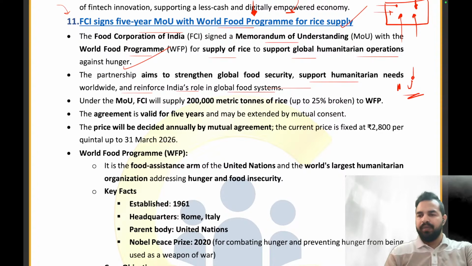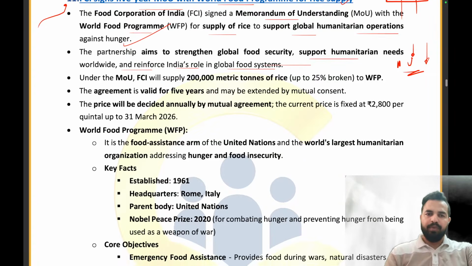For food security, we are having a particular sustainable development goal, right? When it comes to food security and working against hunger, zero hunger is one of the sustainable development goals. You have to tell me what is that goal which caters to zero hunger. Clear? Let me tell you that in last year's examination, we saw one of the questions across these lines only, when we had such a partnership under the World Food Program for the supply. Clear? So this is the homework for all of you.